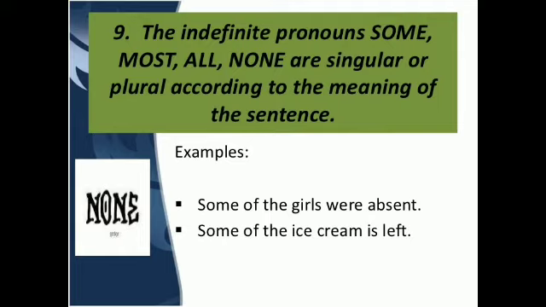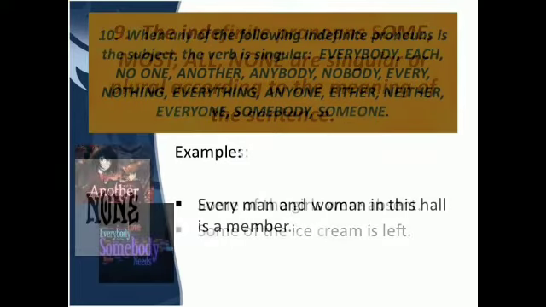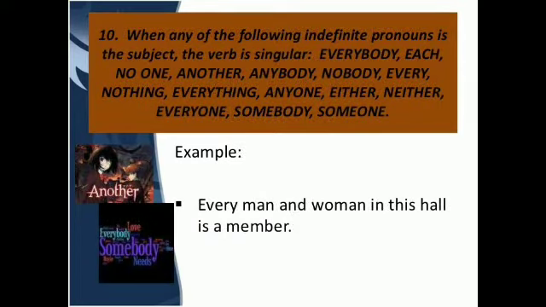And in the second example, some of the ice cream is left, means here only the single thing, that is ice cream, is being discussed, therefore "is" is used here, that is the singular verb. The 10th rule of the subject verb agreement is when any of the following indefinite pronouns is the subject, the verb is singular. So what are they?